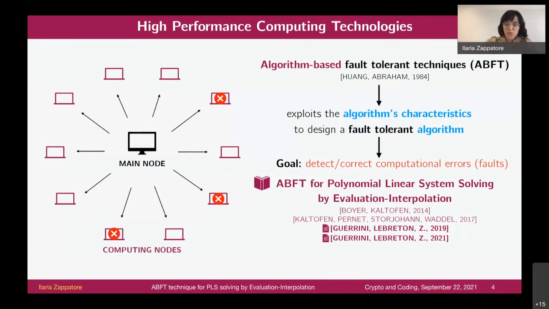This work was first introduced in a paper of 2014 by Boyer and Kaltofen, and then developed in another more recent paper in 2017. Today I present some results of a paper of 2019, which we presented at ISIT, and a paper of 2021, which we presented at ISSAC.